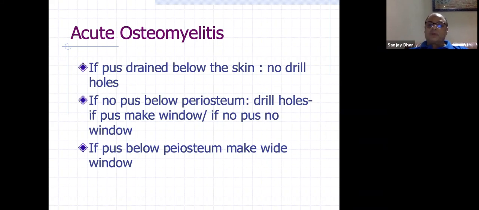But if there is no pus below the periosteum and you are in doubt whether to make a window or not, then you should first make a drill hole. If the drill hole is pouring out pus, then you make a proper window. If there is no pus and your site is correct, you are sure that it is in the area you have operated on, then please don't make the window, because you will cause more devascularization. Then whatever was a contiguous infection might become osteomyelitis. It may just have been a soft tissue injury or something like that.